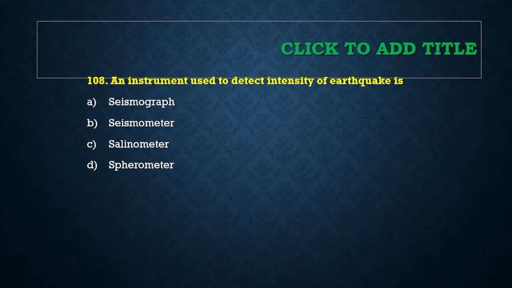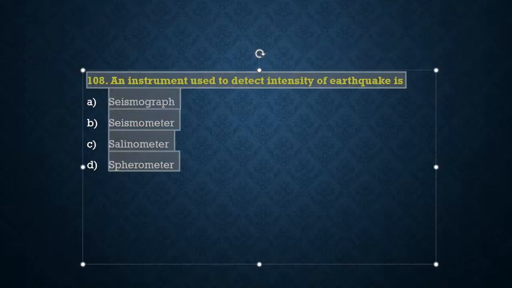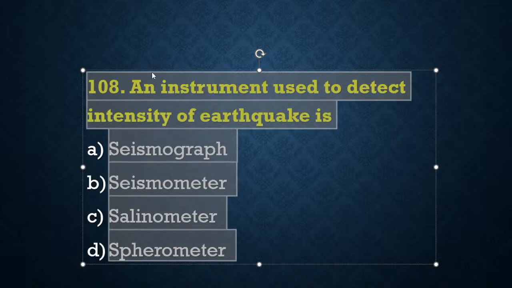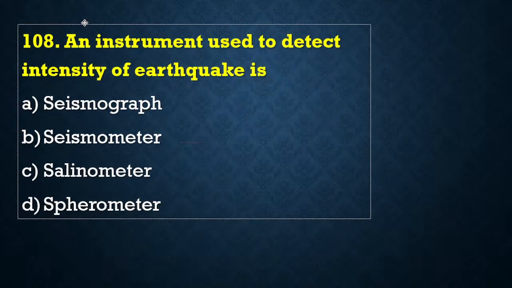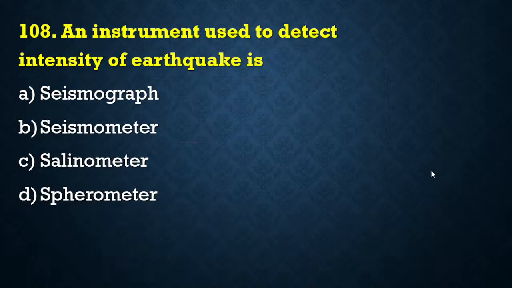Okay. The next question, question number 108. Which of the following instruments is used to detect the intensity of earthquake? इनमें से कौन सा जो इंस्ट्रूमेंट है वो हम यूज करते हैं in order to detect the intensity of earthquake? earthquake की intensity को detect करने के लिए कौन सा इंस्ट्रूमेंट यूज किया जाएगा? Seismograph, seismometer, seismometer or spherometer? Get started. Which instrument is used to detect the intensity of earthquake? Yes, Pranush. KFC. K for Kelvin, F for Fahrenheit, C for Celsius.